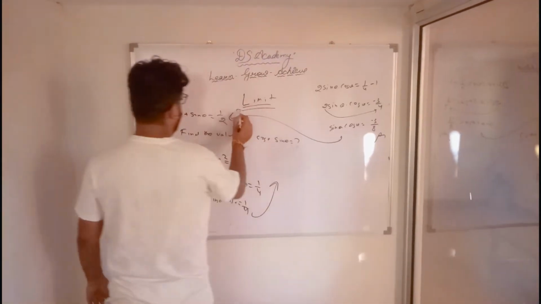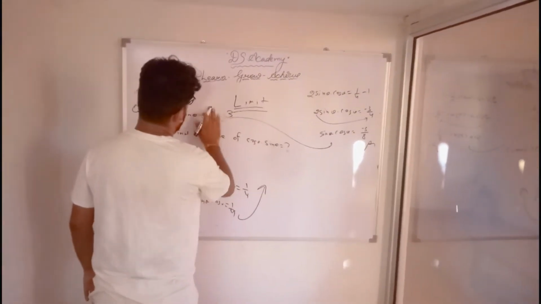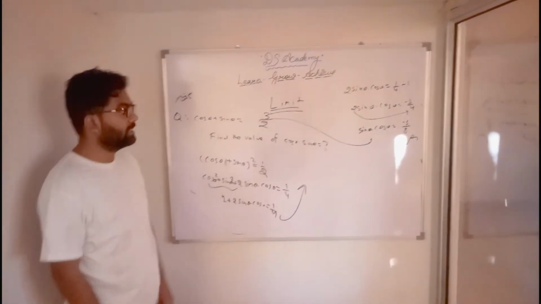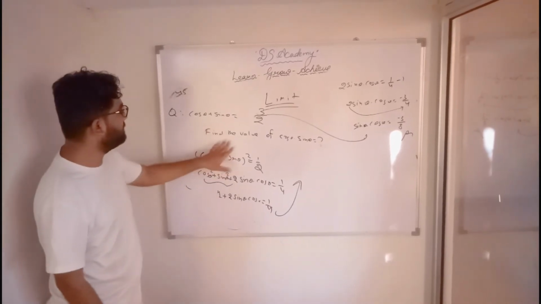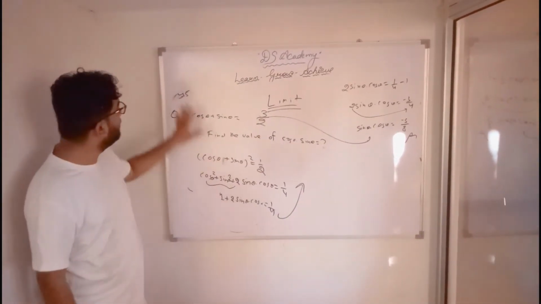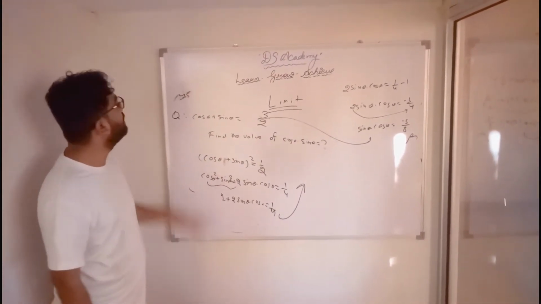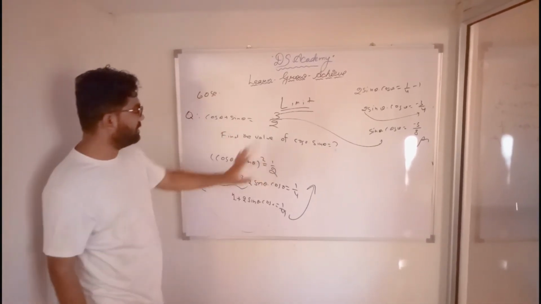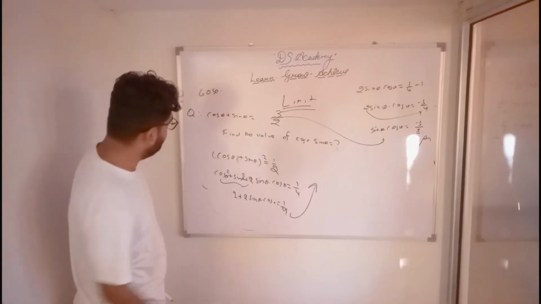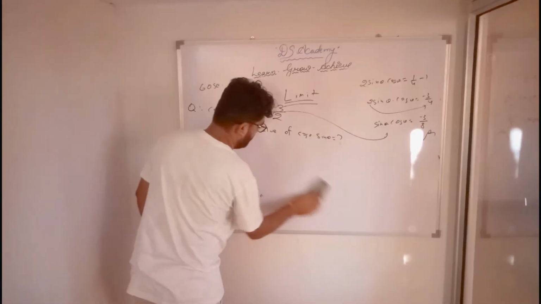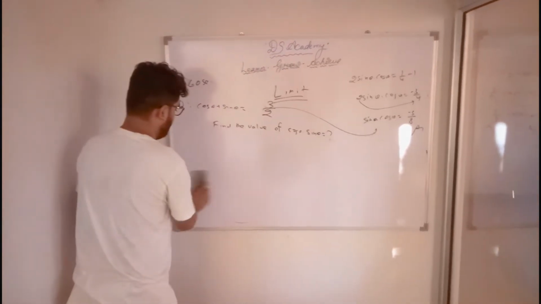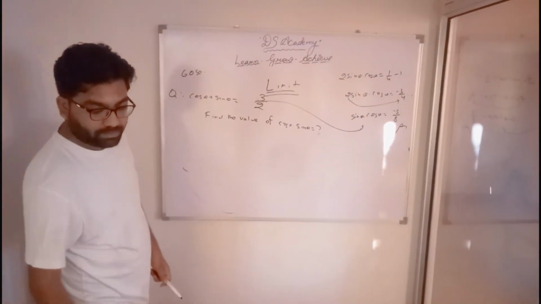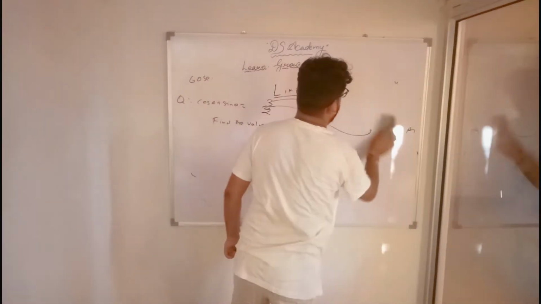But when I change the data here, like say not 1 by 2, if I write 3 by 2, you have the same question. You have to find the value of cos theta into sin theta, and the same time limit. Okay, I can improve it to 60 seconds. Now you have to solve this question. Like I already said before, you may pause this video.